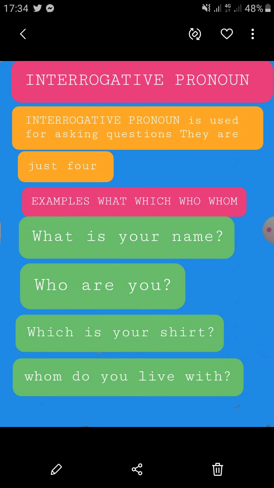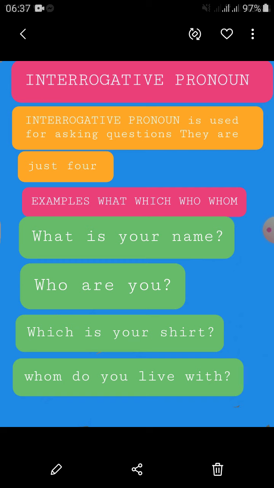Interrogative pronoun. An interrogative pronoun is used for asking questions. They are just four. Some people say they are five. So why do I say that there are four? Because whose is not concerned here. What, which, who, and whom. Whose is not mentioned because whose is mostly used with a noun and that is considered to be an interrogative adjective. It is not suitable to discuss here. So then: what, which, who, and whom.